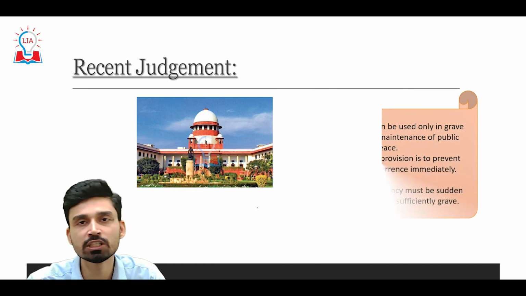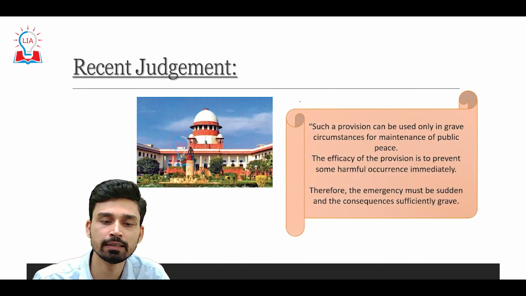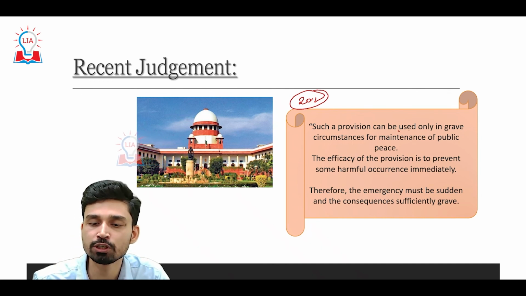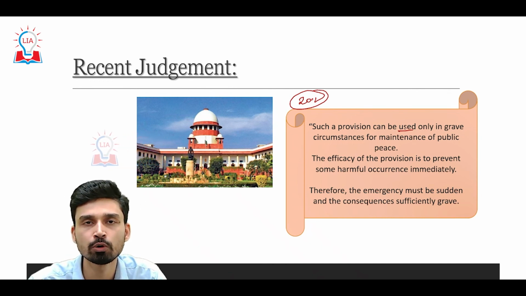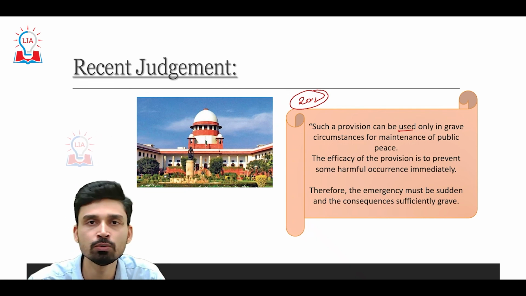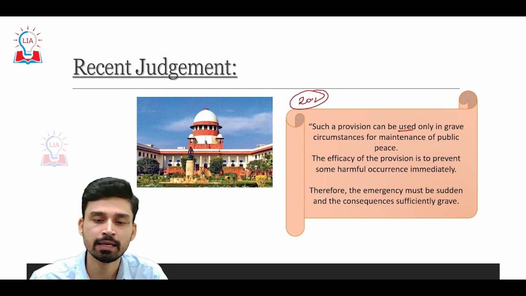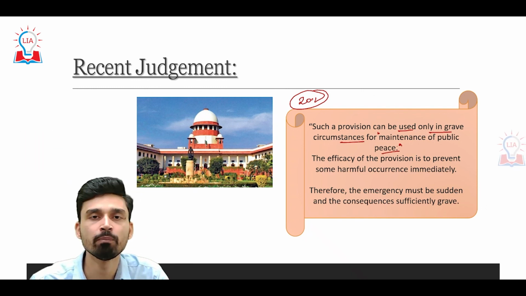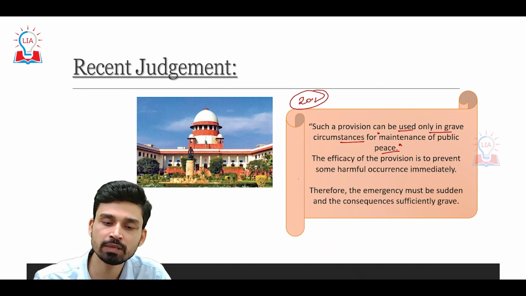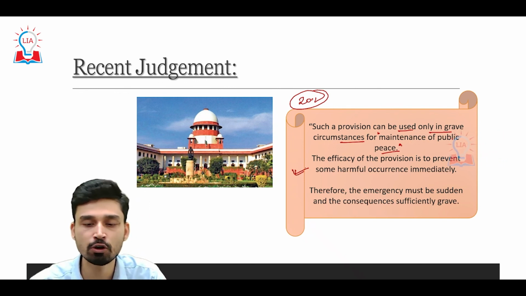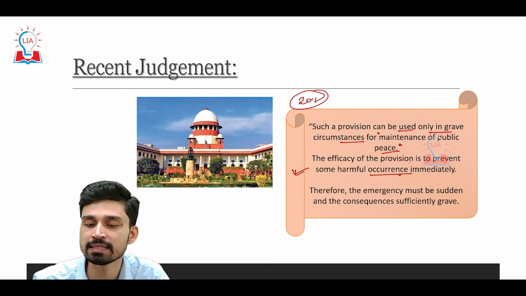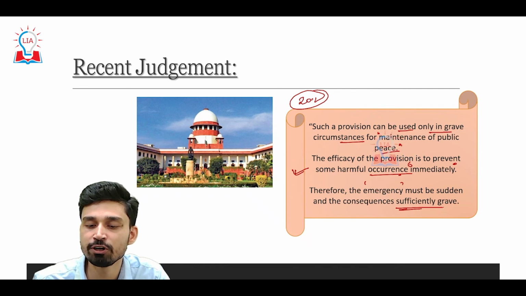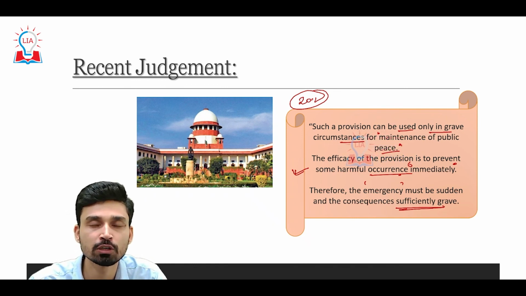The most recent judgment has come from the Supreme Court in the year 2012, when the Supreme Court observed that just because the magistrate holds the power to impose section 144, it does not mean he is free to do so on his whims and fancies. Such a provision can be used only in grave circumstances for the maintenance of public peace, not in any other case. The Supreme Court also observed that the efficacy of the provision is to prevent harmful occurrences immediately, and therefore the emergency must be sudden and the consequences sufficiently grave to justify the imposition of section 144.